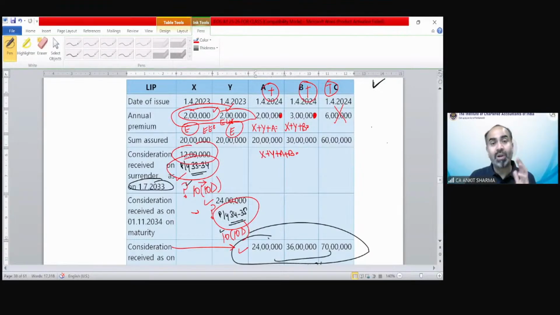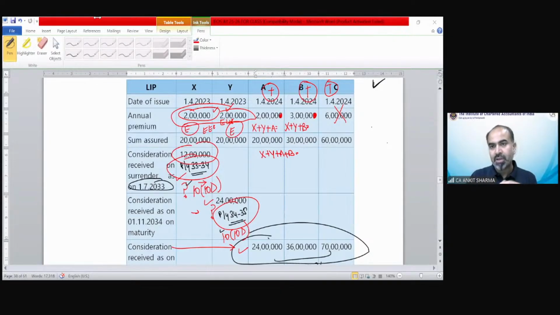I hope you understand completely now how to solve this question. Let me tell you once again. Can we claim on a proportionate basis? No, not allowed. Either the full premium should be there, then the exemption could be there. Proportionate premium is not allowed in this case.